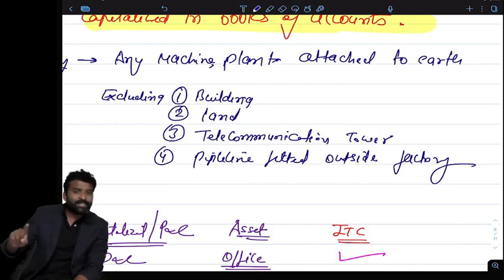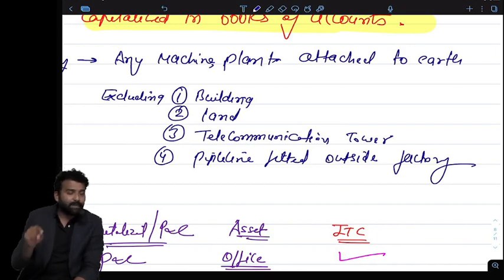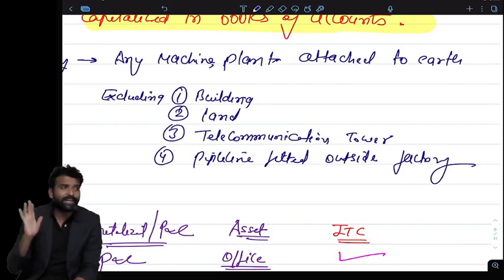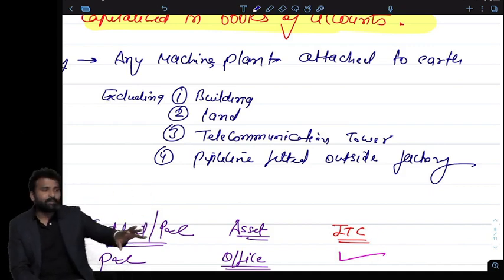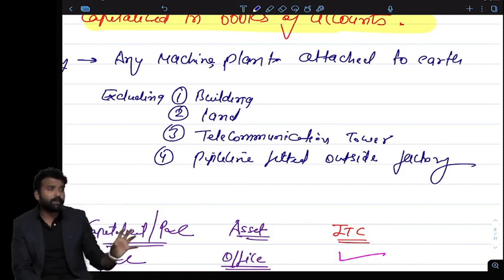If I am constructing a pipeline outside my factory, it will not be treated as plant and machinery, which means ITC will be blocked on construction material used in construction of a telecommunication tower because it will not be treated as plant and machinery. Normal machinery and normal plant will be treated as plant and machinery, but telecommunication towers and pipelines fitted outside the factory will not be treated as plant and machinery.